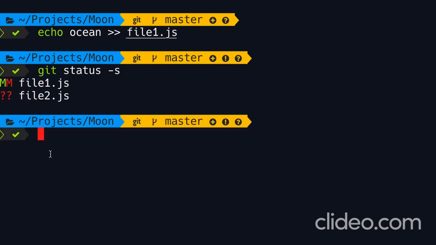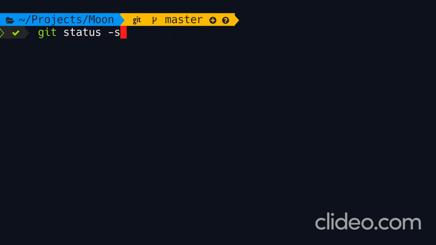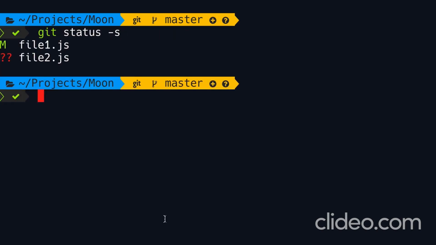Look what we have here. In the left column, we have a green M, which means we have some changes in the staging area, but we have some additional changes in the working directory that are not added to the staging area. Okay, so let's add file1 to the staging area one more time, and then run git status -s. Now, all the changes that we had in the working directory are now in the staging area. So we're done with file1.